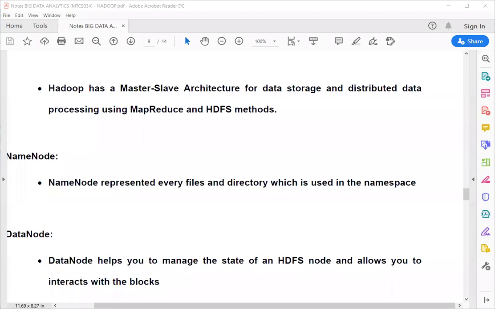One of the laptops will be the master. Irrespective of laptop configuration, you can select any laptop to be the master, and apart from that laptop, all the others will be slaves. Your data will be stored on the master first. It is not going to be stored on the slaves.